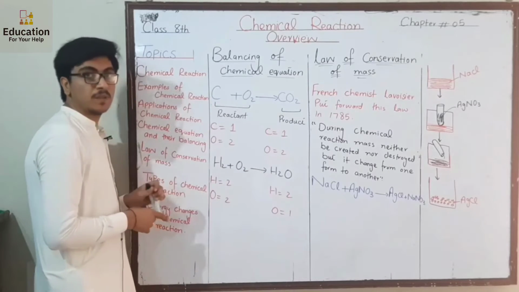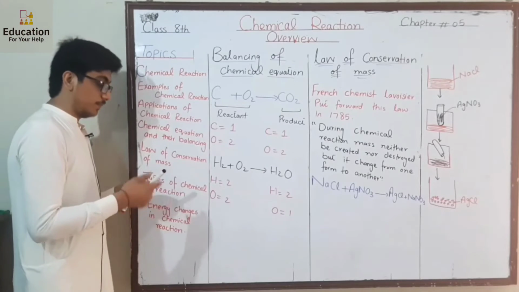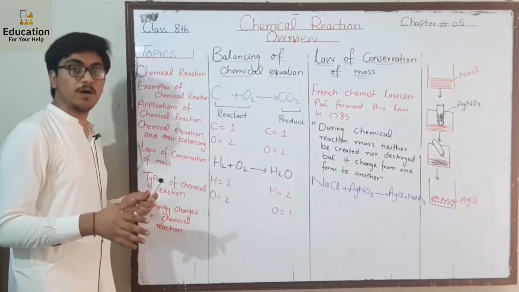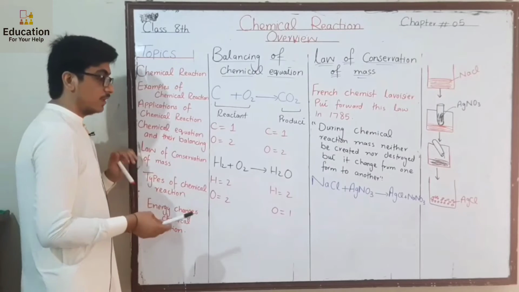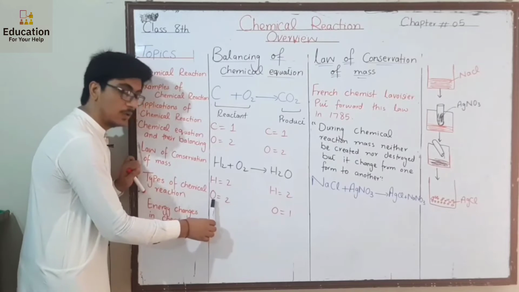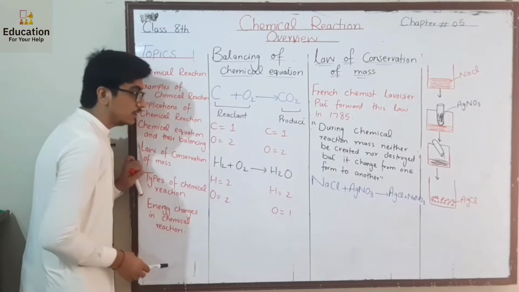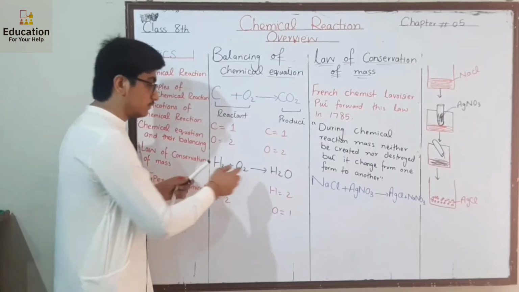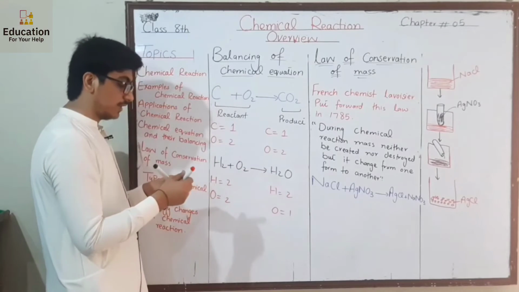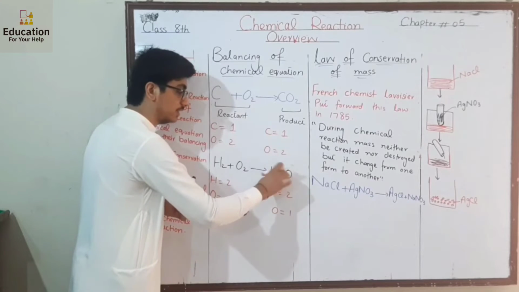Now what do we do? We put a number on the side of the equation where the number of atoms is less. We can see that oxygen is less on the product side as compared to the reactant side. So before the molecule, we put a number by which the oxygen is multiplied to become 2.